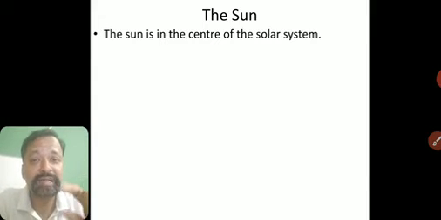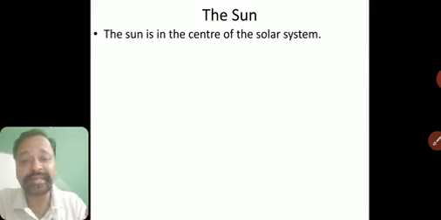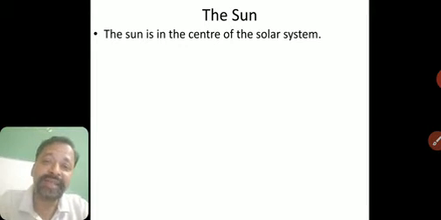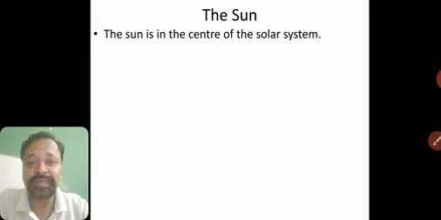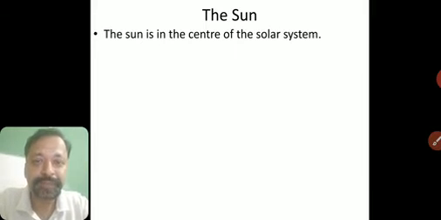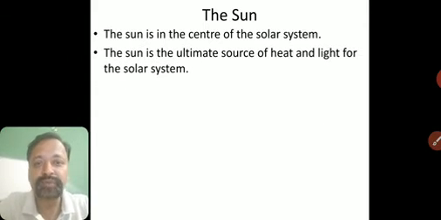Now if I ask you to define a star, what is a star? A star is a celestial body which has its own heat and light, like the sun. The sun is a star. And we had also discussed why we call the sun a star. It is so bright and so hot, while the stars we can see only in the night, and they are very white colored and very soft. So the sun is the nearest star to us, so we can feel its heat also. Heat and light, we can see it and we can feel it. Fine.